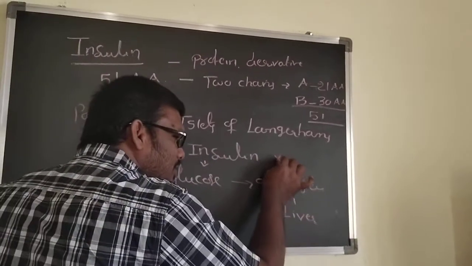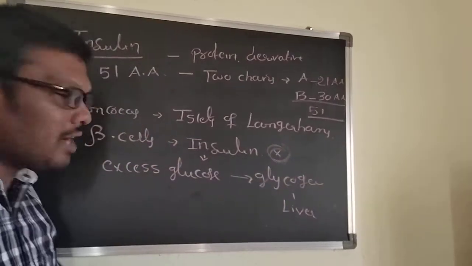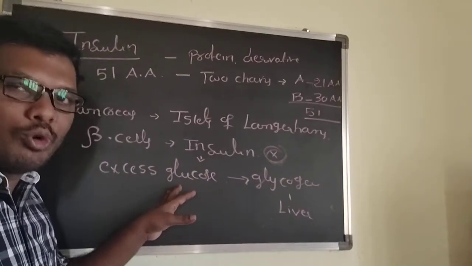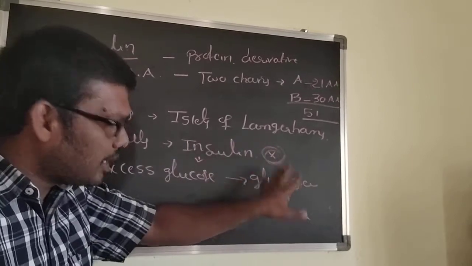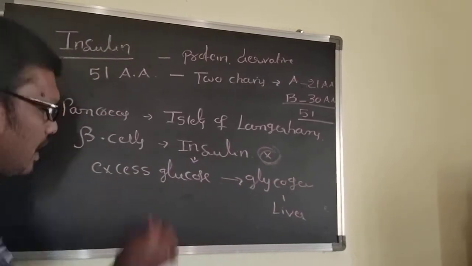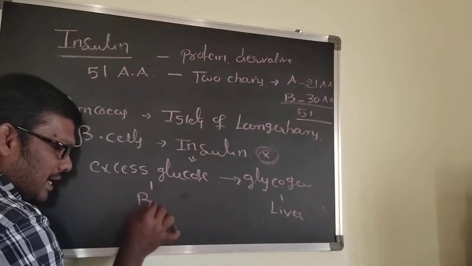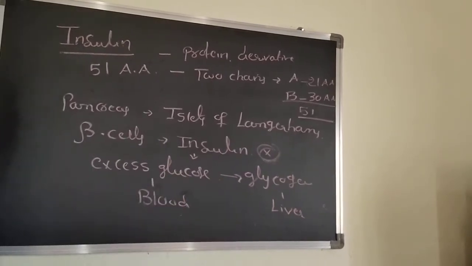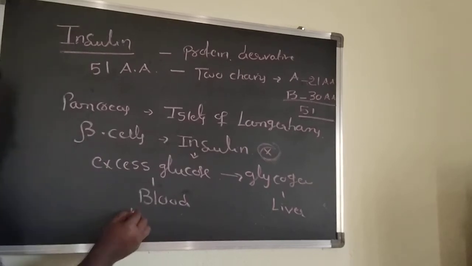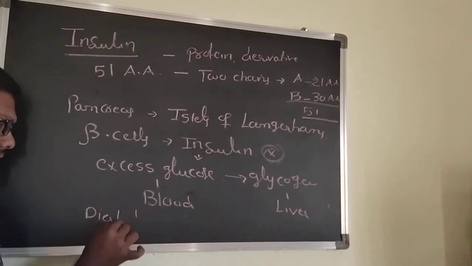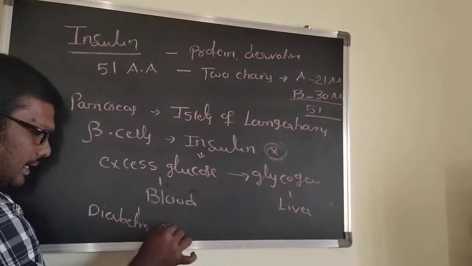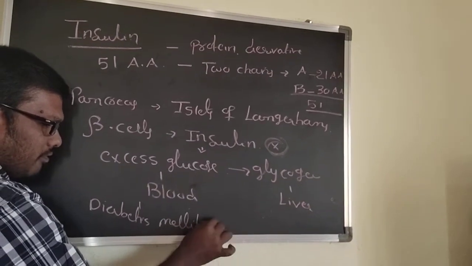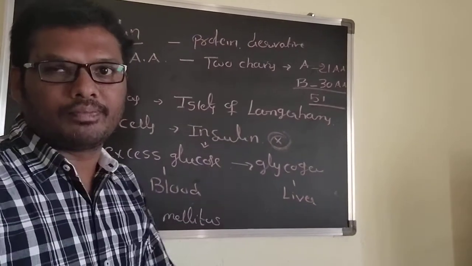Suppose this insulin is not there, what will happen? The excess glucose cannot be converted into glycogen, so it remains in the blood and the glucose level becomes high. That condition is called diabetes mellitus, which indicates the sugar.